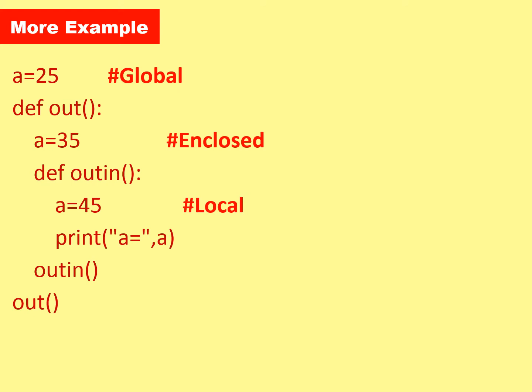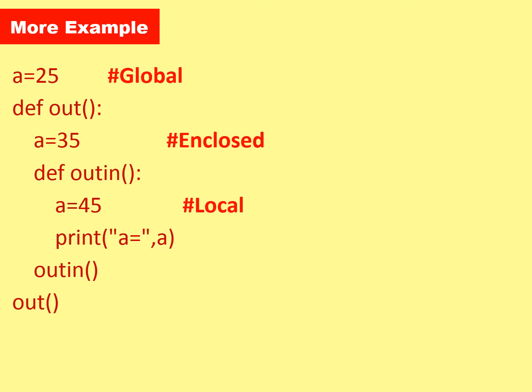In that case, I am not sure that a equal to 35 is local or global to out-in. Such a portion is called enclosed. The variable which is not clearly declared local or global, that particular section is called enclosed,